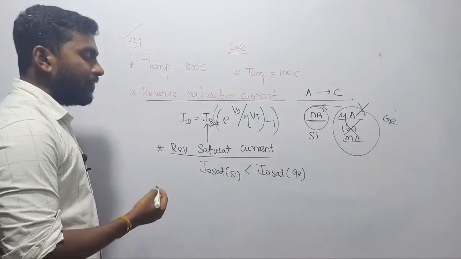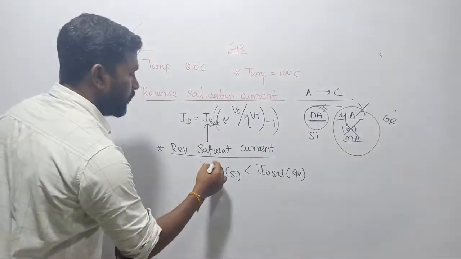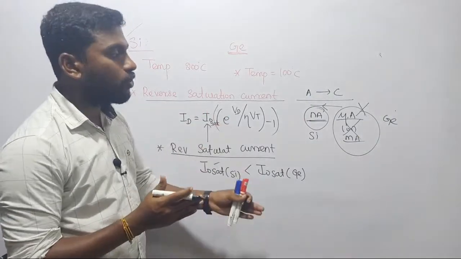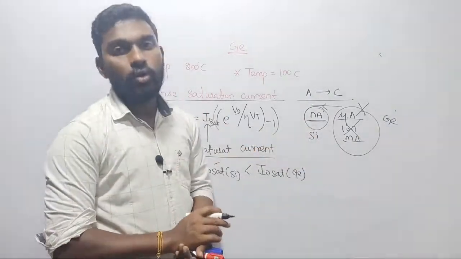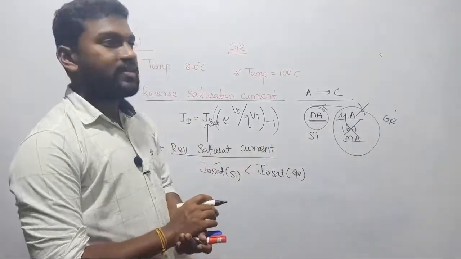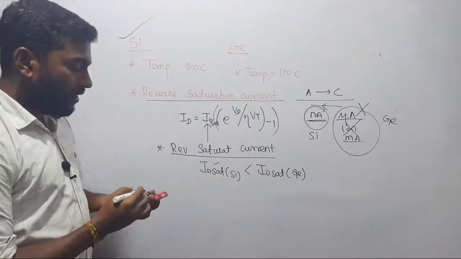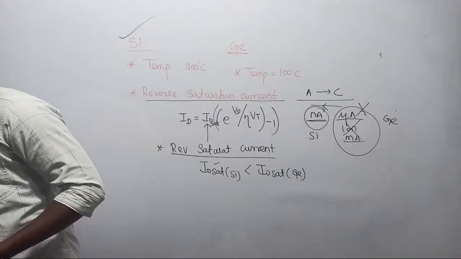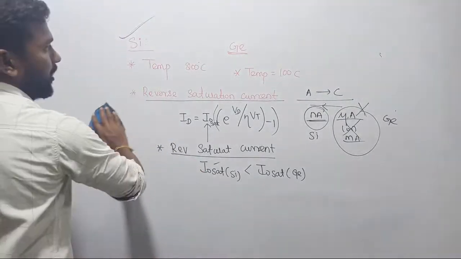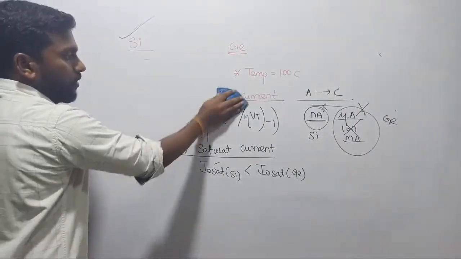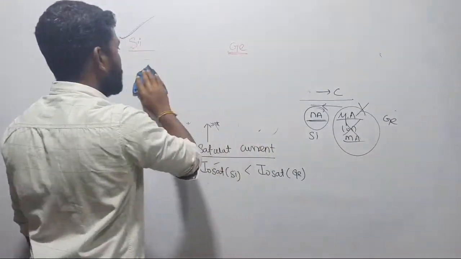So for which material are we giving priority? Priority will always be given to silicon. Why? Because in reverse bias its reverse saturation current is almost equal to 0. Clear? That is another reason why we give priority to silicon material. There is one more reason why we go with silicon material, so let me take temperature first, and second we discussed saturation current.